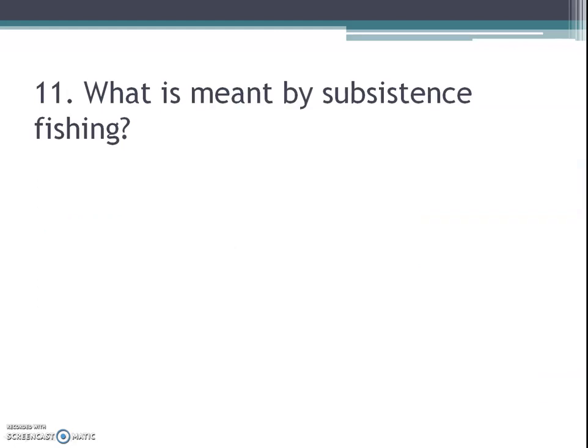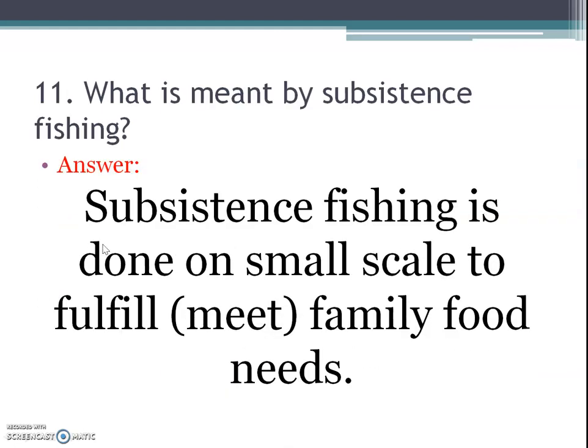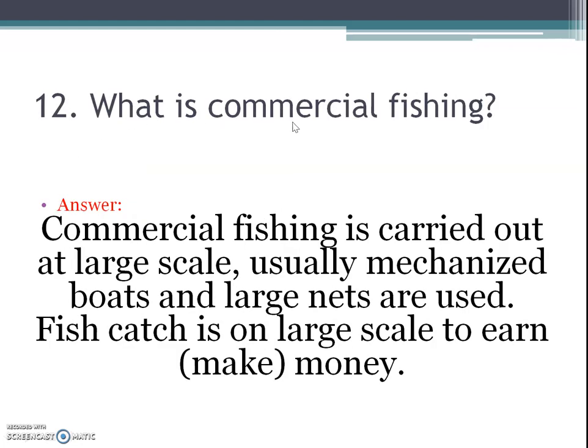Next question is, what is meant by subsistence fishing? Subsistence fishing is done on small scale to fulfill or meet family food needs. Next, what is commercial fishing? Answer is commercial fishing is carried out at large scale, usually mechanized boats and large nets are used. Fish catch is on large scale to earn or make money.